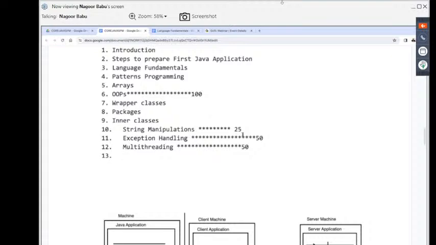Observe carefully. When execution time is reduced, performance will be increased. When execution time is increased, performance will be reduced. You can understand that equation here. That's why multi-threading is very, very important in Java. Instead of doing a particular task by a single person, if we send multiple members to perform the same task, automatically the task will be simplified. Performance will be improved. Got it or not? This is exactly the intention of multi-threading.